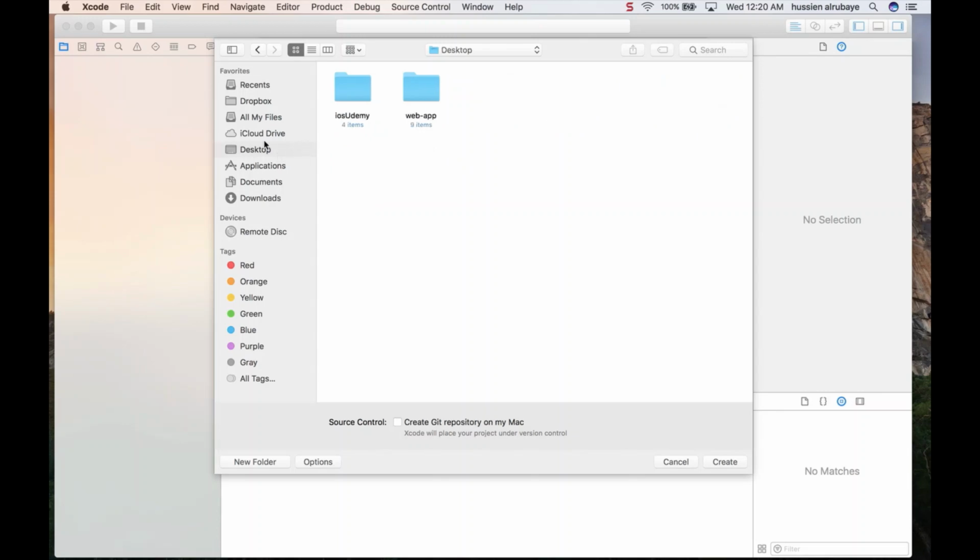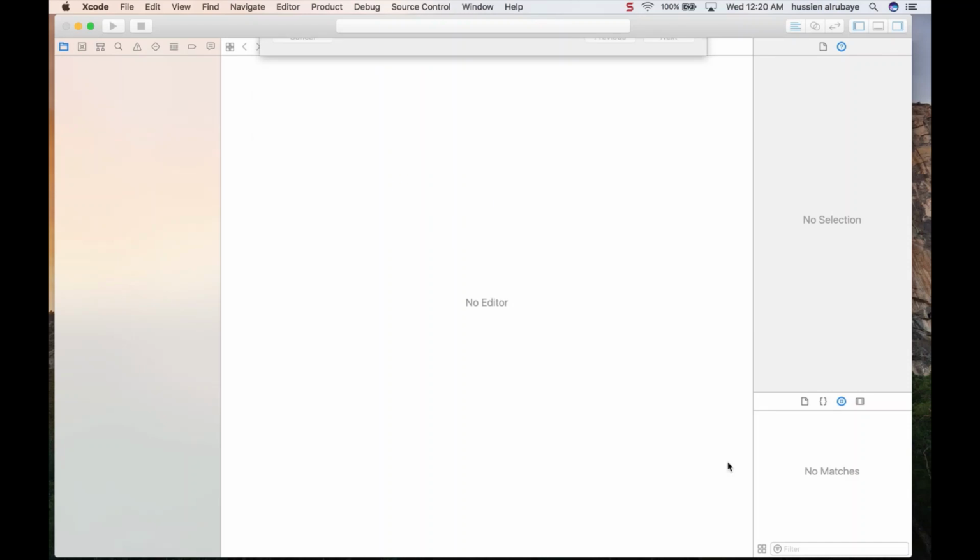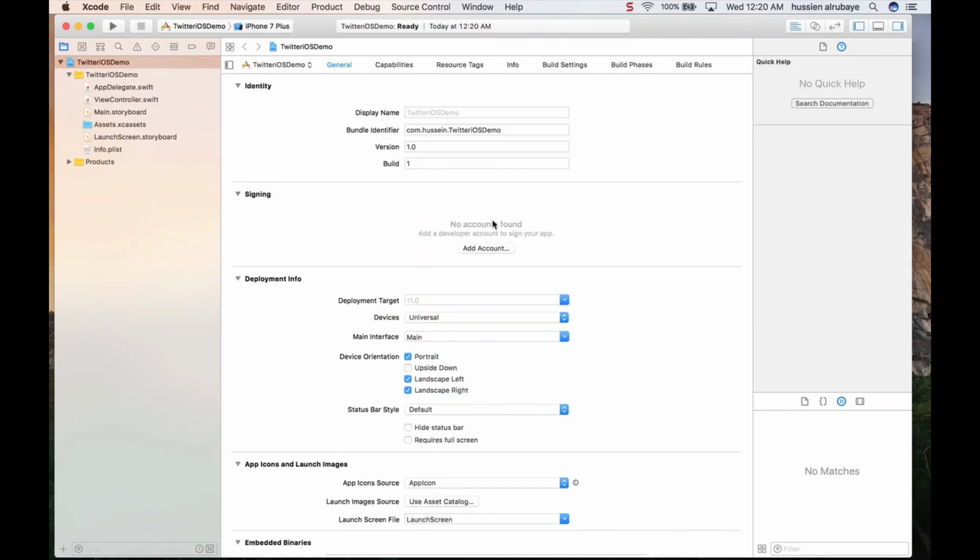So I would go to the iOS folder here on the desktop, then iOS, then create a folder for this project. Just create it and boom, I'm done. So what's the next step? The next step is this.